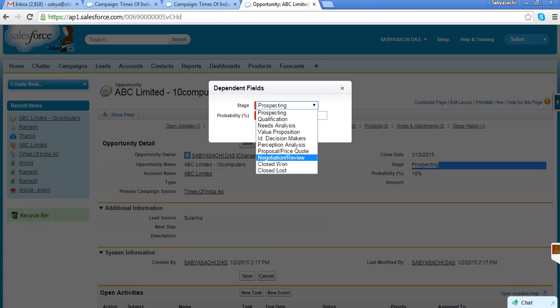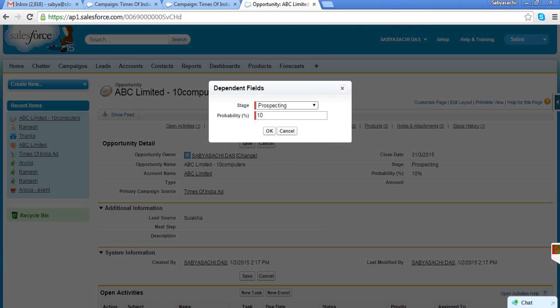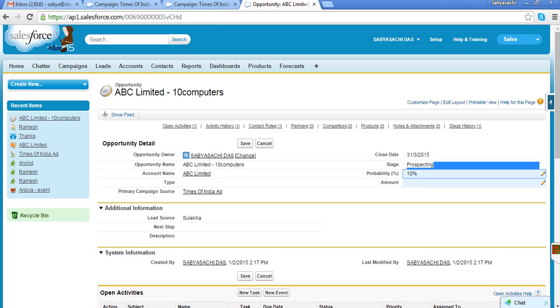So whatever the process is, I can define it here, and I can say what the probability is. So if I say I have given a proposal, automatically the probability will be 75%, right? So like that I should update the stage here.